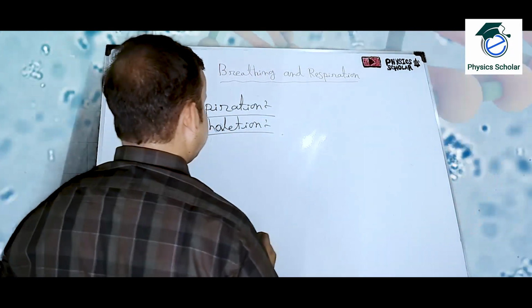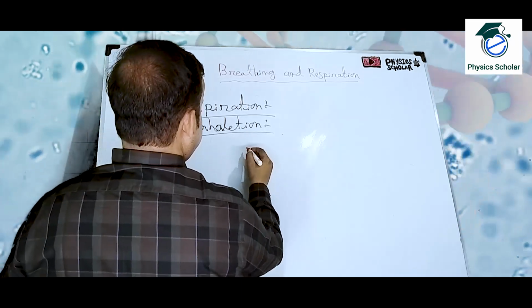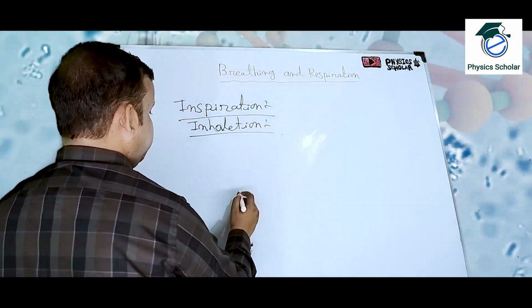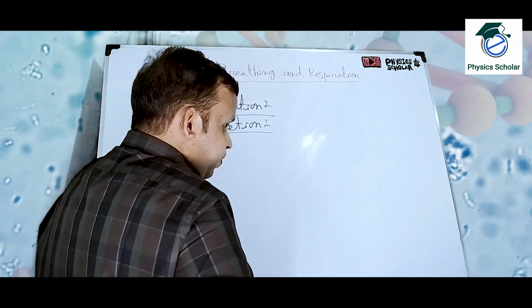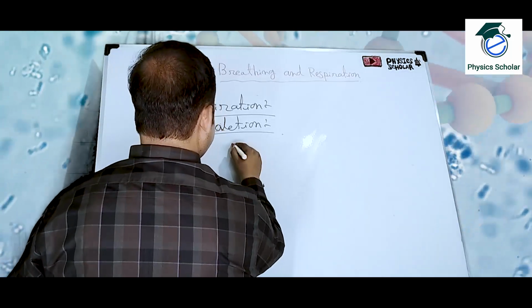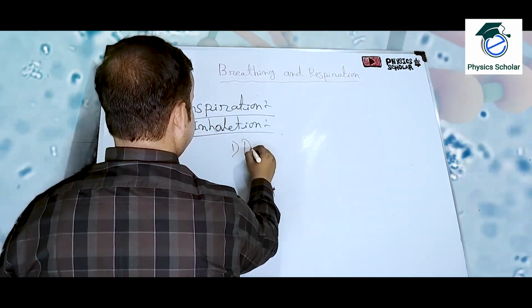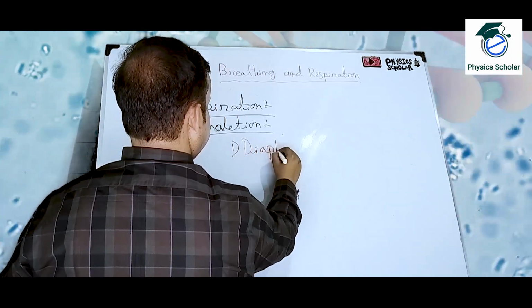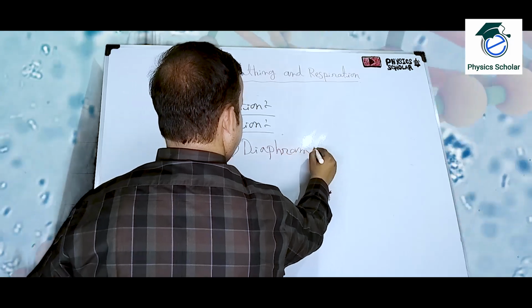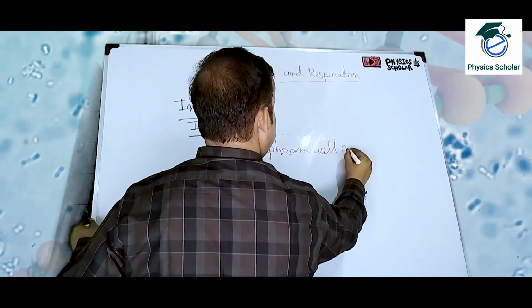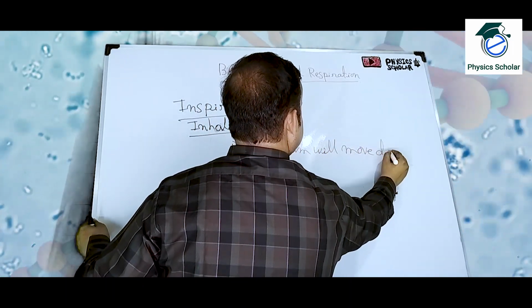So what happens? First, the diaphragm will move downwards.